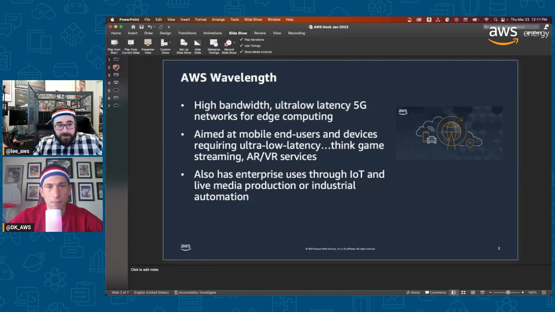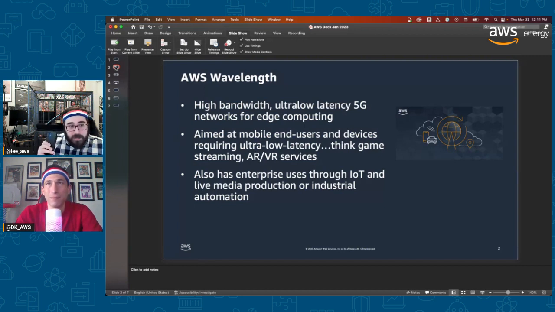So Wavelength. If you think Wavelength, what you're looking at here is high bandwidth, ultra low latency, 5G. So remember the 5G component of this, right? And that's big for networking and for edge computing. In a case, we're on Twitch right now. I've been playing a ton of Street Fighter Mobile myself. Mobile gaming plays into a role here too, right?